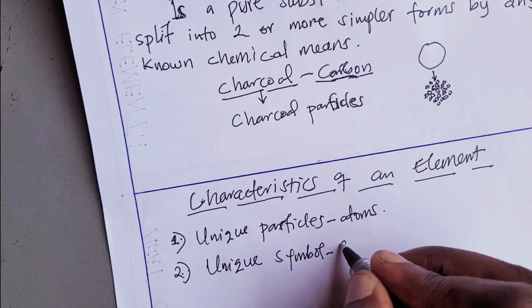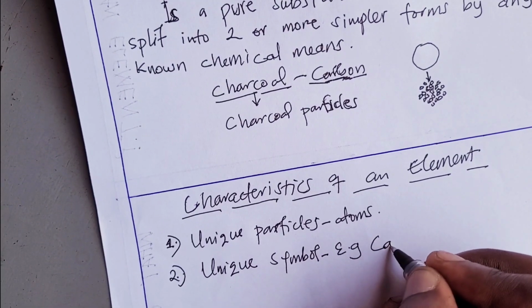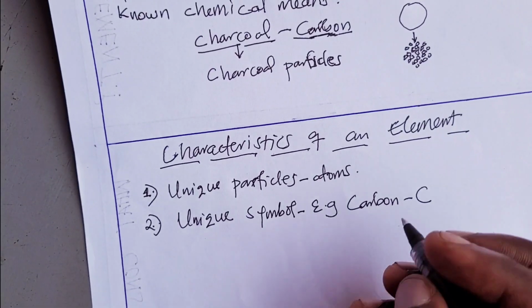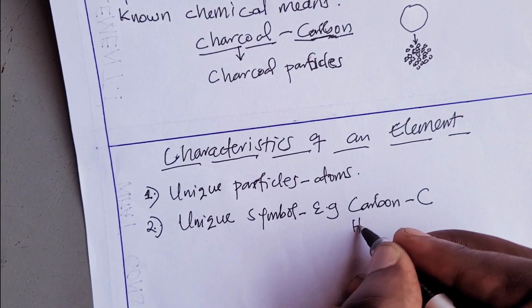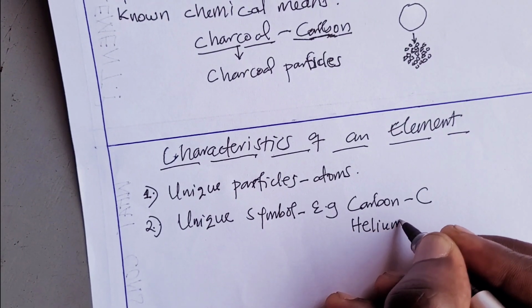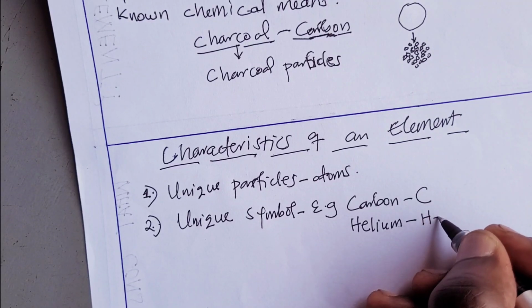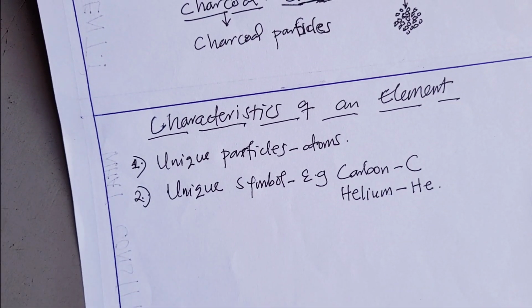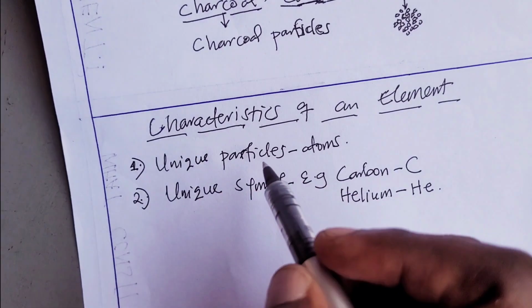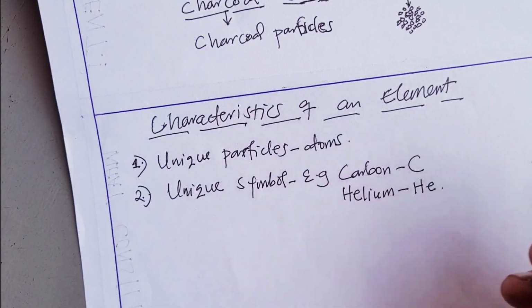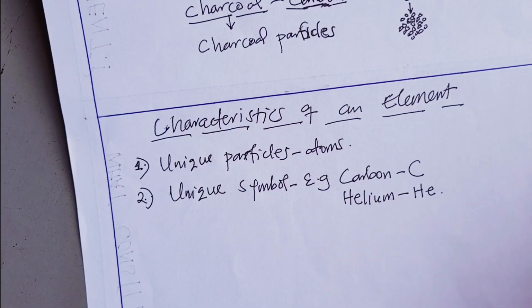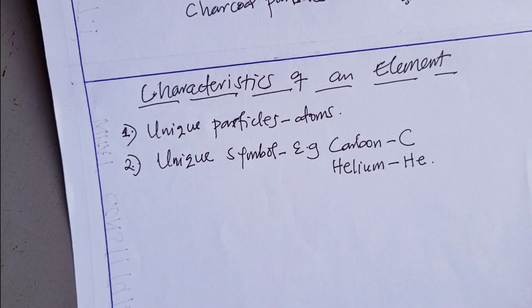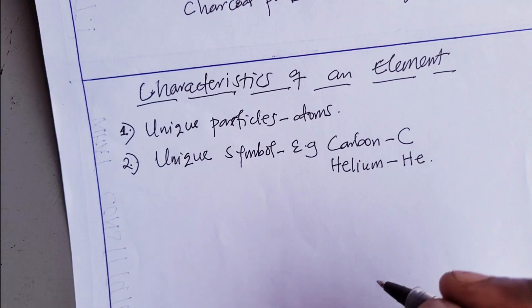For example, carbon written as C. You get helium written as He. So they should have unique symbols as elements. An element should have a unique particle, the atoms that make it, unique to that very element. Then it should also have a unique symbol. At least these two must be there.